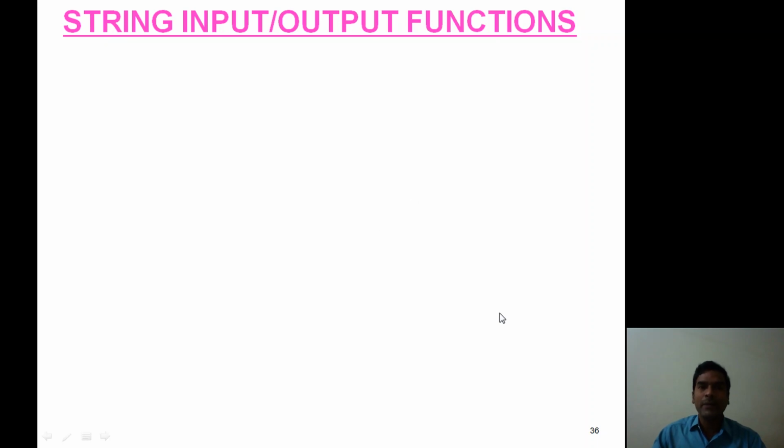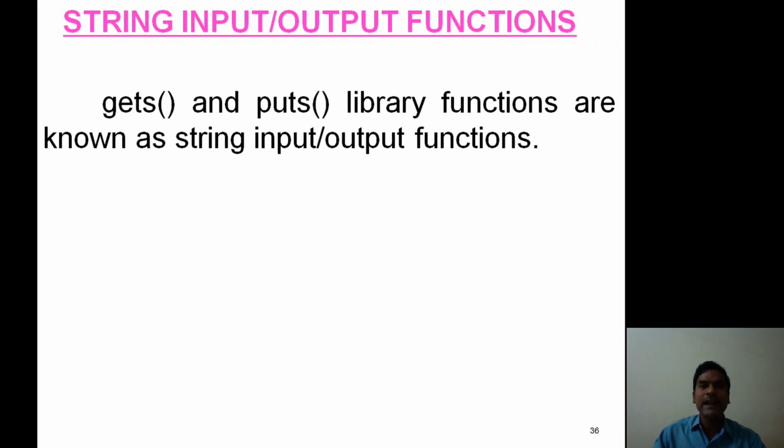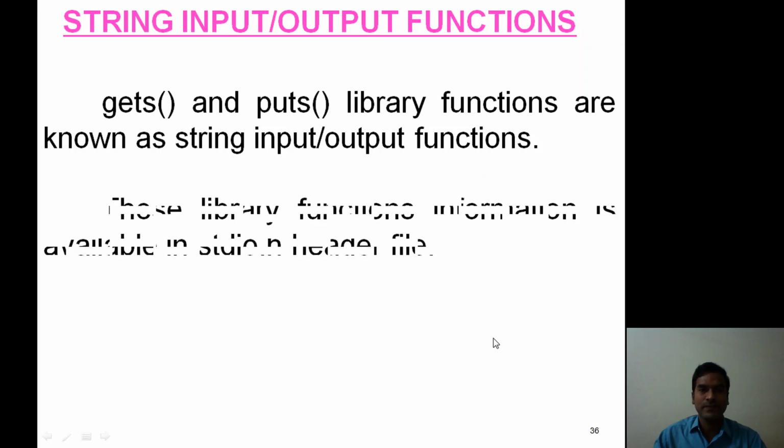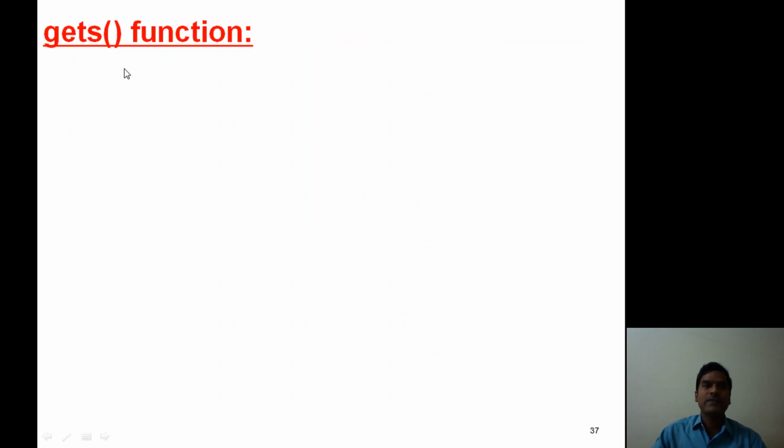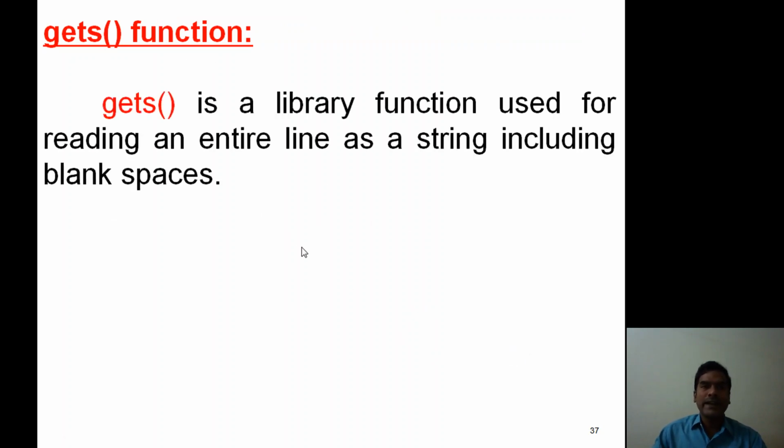So to read and print strings in a proper way, C language supports two important library functions, gets and puts. These two library functions are known as string input output functions. And these library functions are available in the stdio.h header file. Now the first function, the gets function. gets is a library function used to read an entire line as a string, including blank spaces.